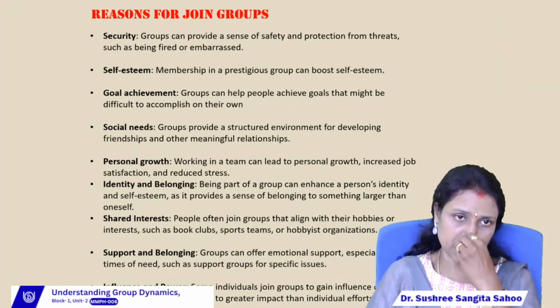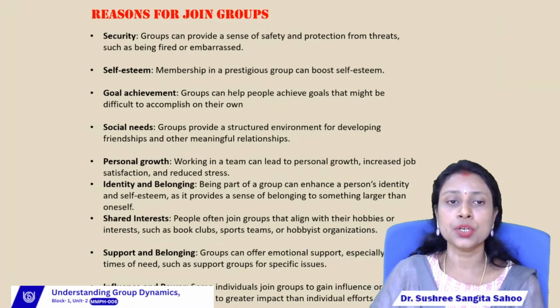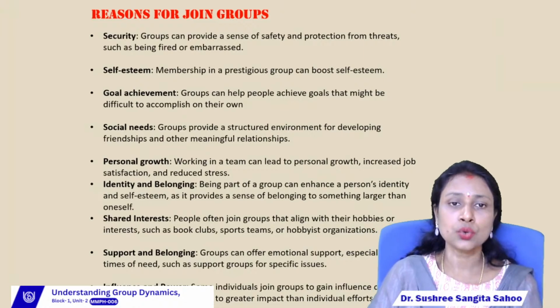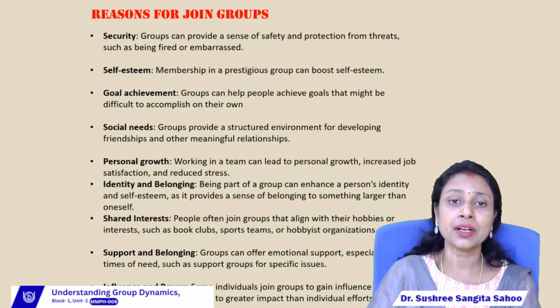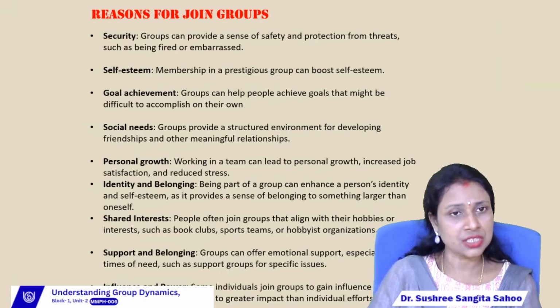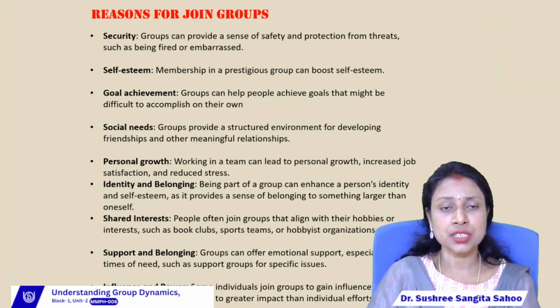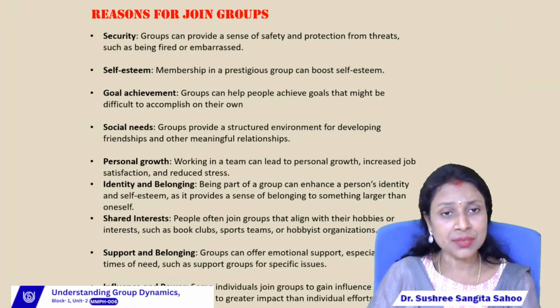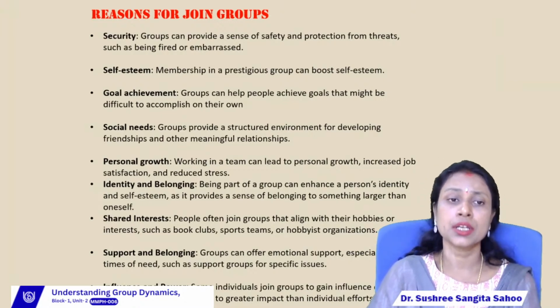Then the next one is social needs, right? Sometimes the group members join the group to fulfill the needs of society. So here the group provides a structured environment for developing friendship and other meaningful relationships. According to social needs, the people join a group only to get friendship, okay? And sometimes the members also join for some other meaningful relationship.